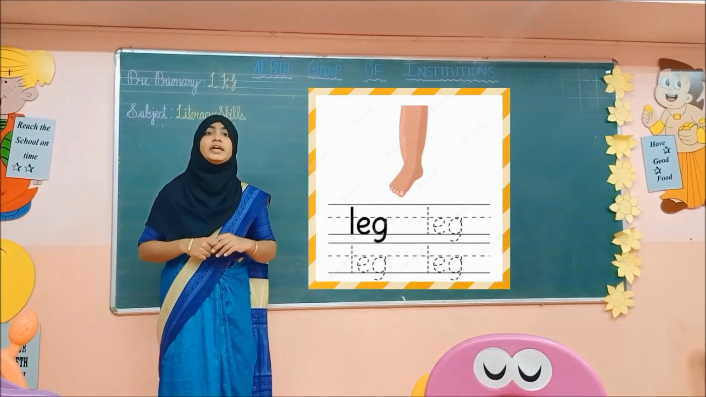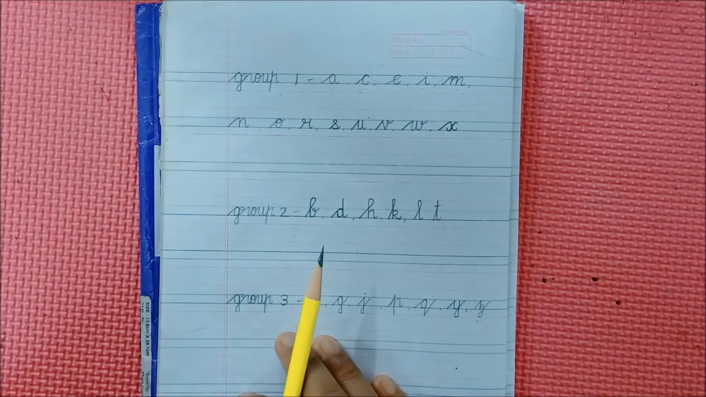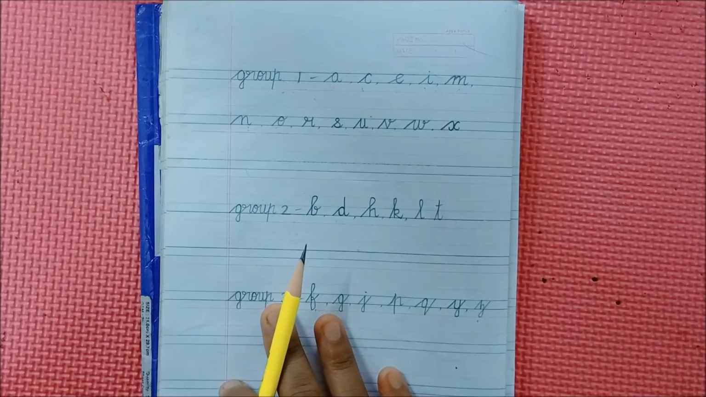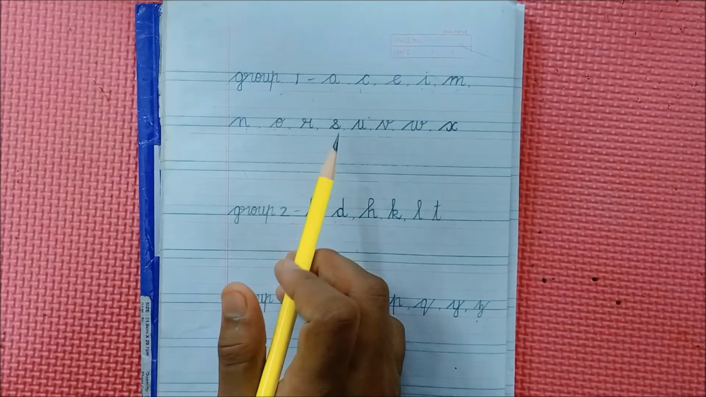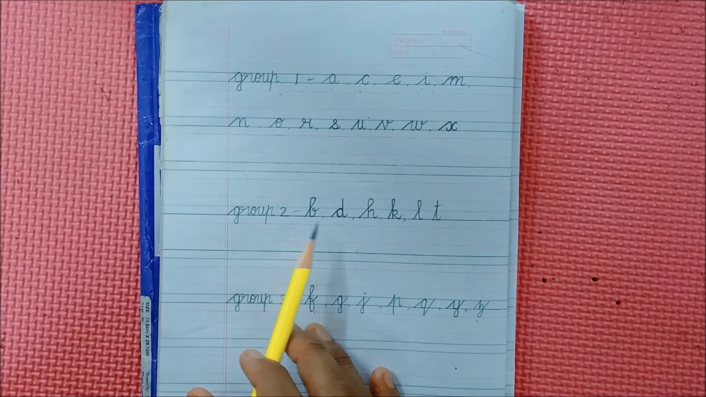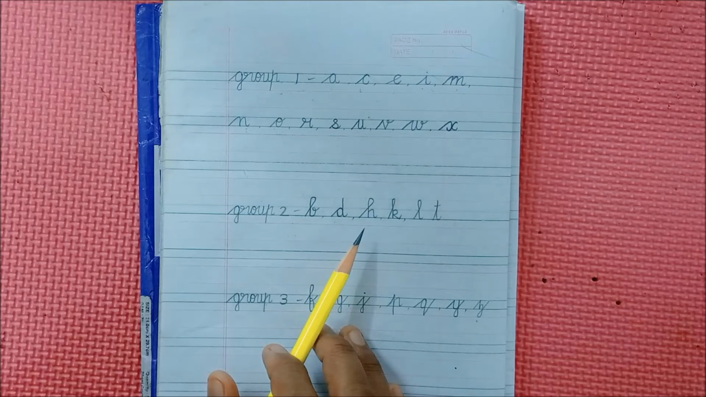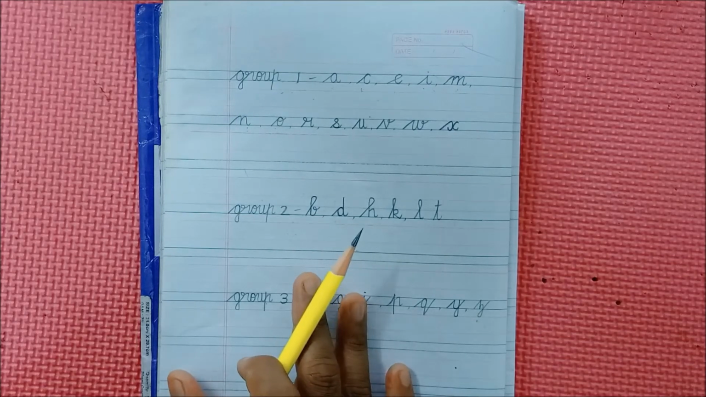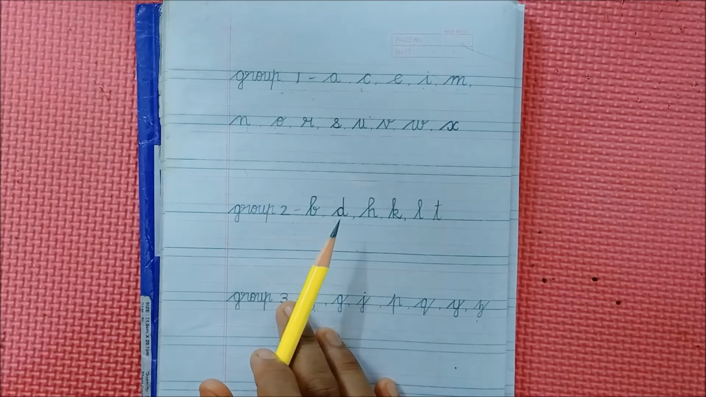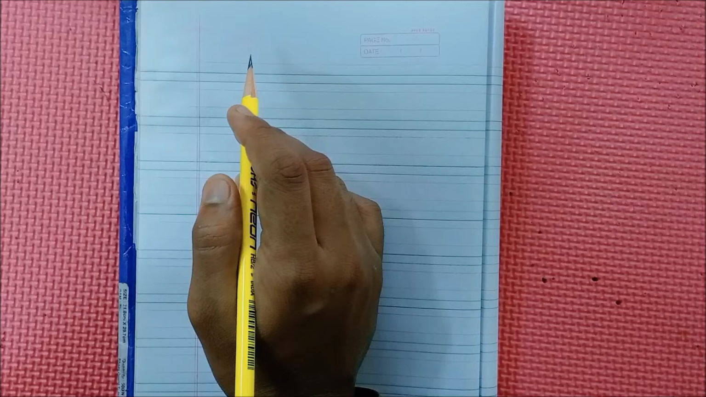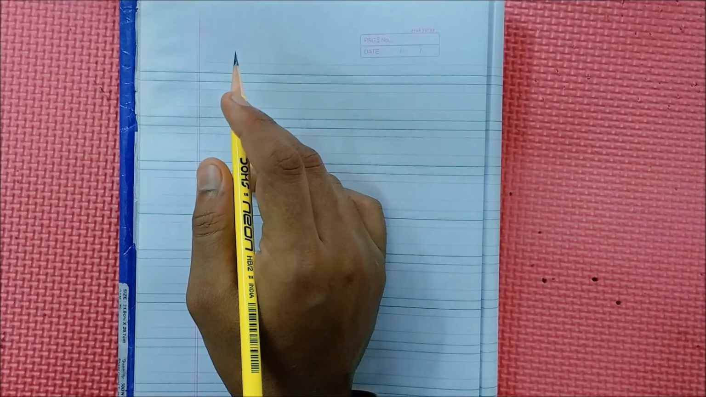Now it's time for your writing activity. Now see children, now we are going to see how to write the next group 2 letters. Till now we have come across the whole of group 1 letters and group 2 letters B and D. Today we are going to see H and K in group 2 letters. Okay children, everyone take your note, take a fresh page, sharpen your pencil, put today's date. Have you all taken? See, listen here. The next group 2 letters H and K.